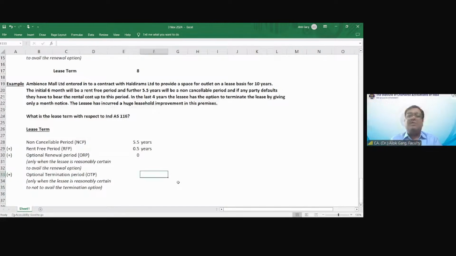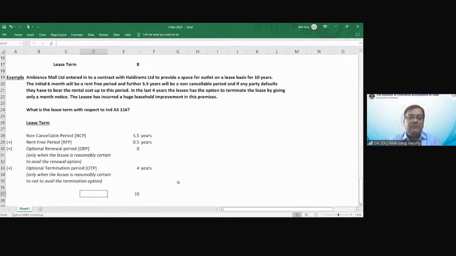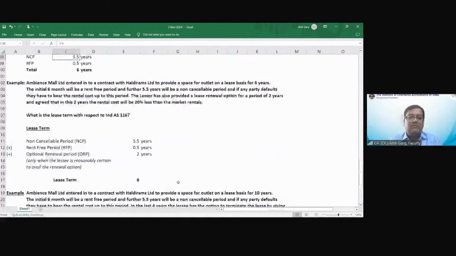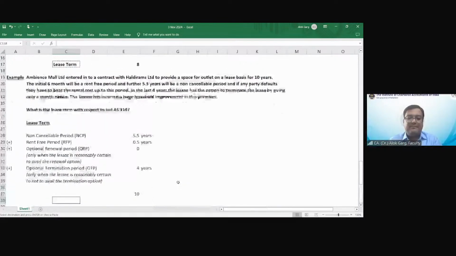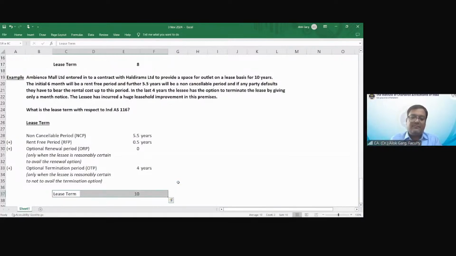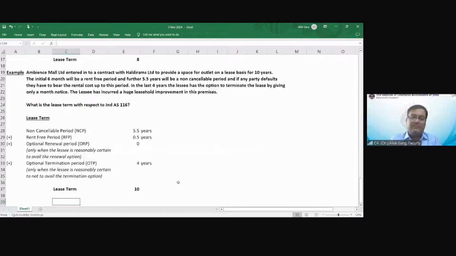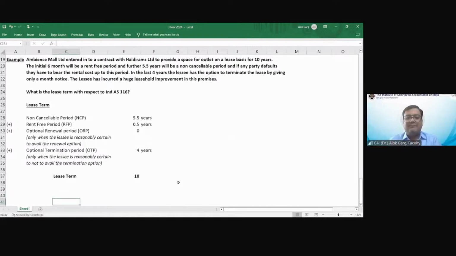So what is the optional termination period? 4 years. So why have you included this optional termination period? Tell me why you have included. Because let's say there is a huge leasehold improvement. If he takes the decision to terminate, probably he will shift to another contract, and in that case, he will also require such huge cost to start the process.